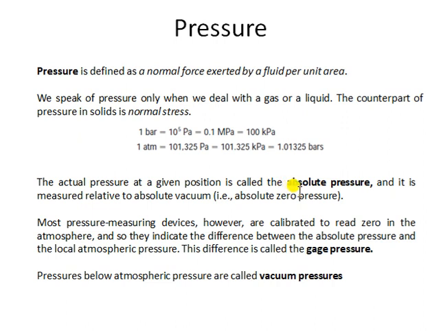The first terminology is absolute pressure. Now what is absolute pressure? Absolute pressure is the actual pressure at that particular instant and at that particular position. But absolute pressure is measured with reference to absolute zero or vacuum condition. So absolute pressure is measured with respect to vacuum condition or absolute zero pressure. You can read it from here.